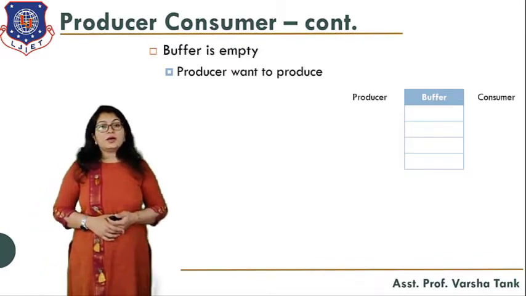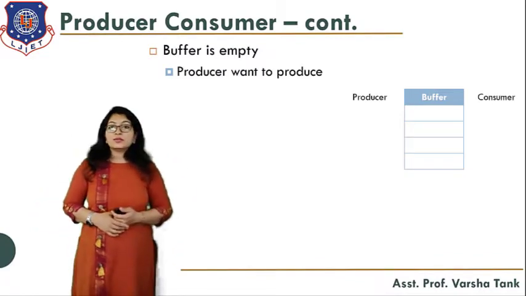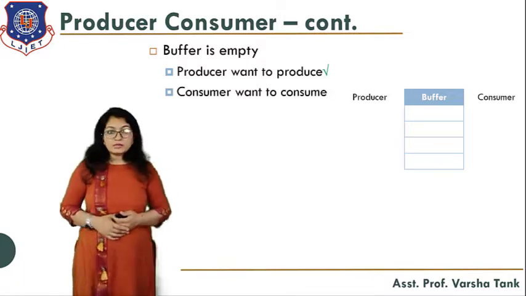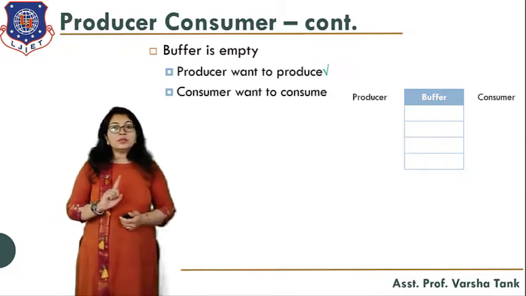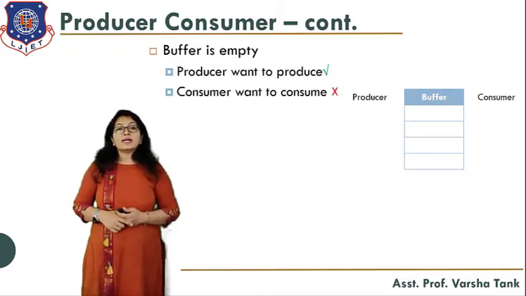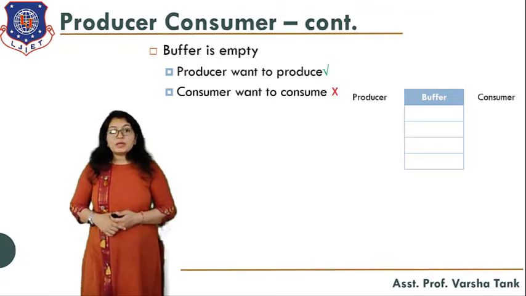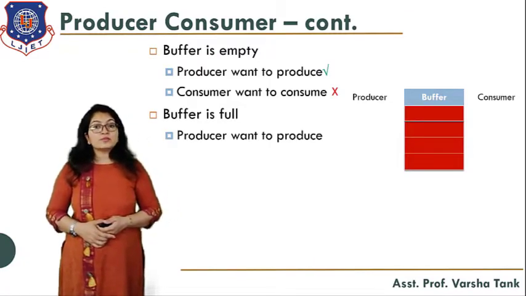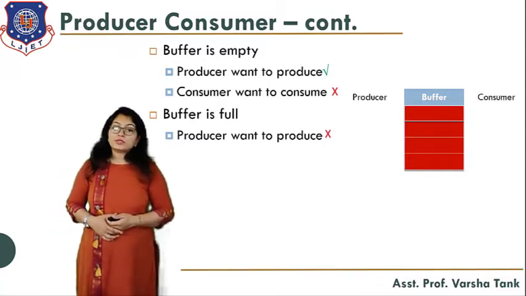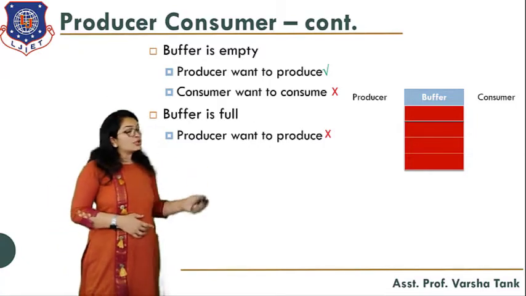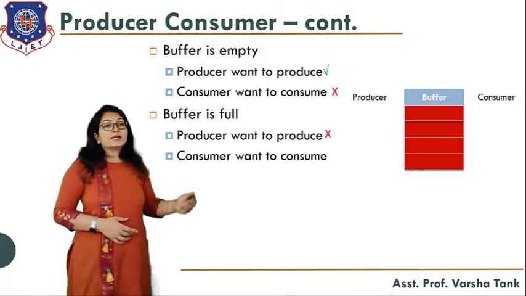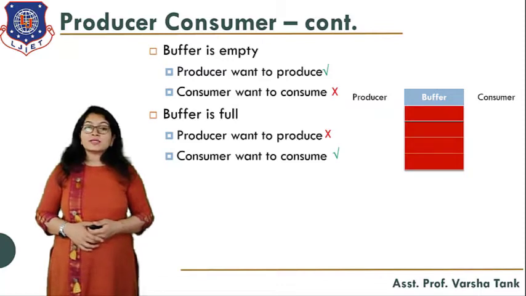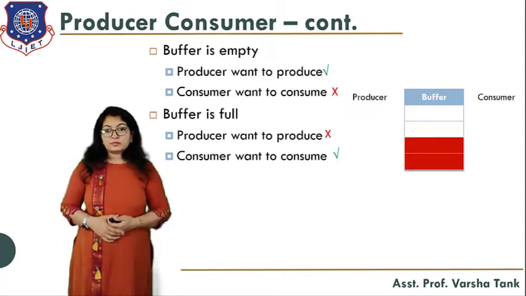So let's see, if the buffer is empty, can the producer produce an item? Yes, the producer can produce the item. Can the consumer consume the item? No, the consumer cannot consume because the buffer is empty. And if the buffer is full, what will happen? Can the producer produce? No, the producer cannot produce because the buffer is full. Can the consumer consume? Yes, the consumer can consume because items are available in the buffer.